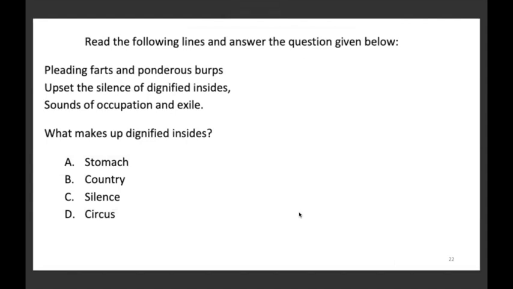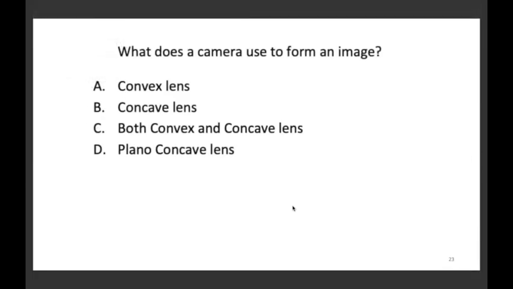Read the following lines and answer the question. What makes up the dignified insides is the question. Stomach, country, silence, a circus. Bleeding farts and ponderous burps upset the silence of dignified insides. Sounds of occupation and exile. The dignified inside is actually made up of the stomach. So A is correct. Okay. Move to the next one.